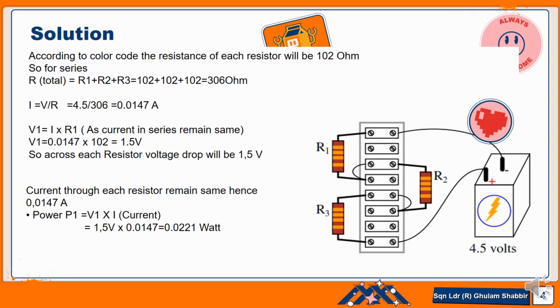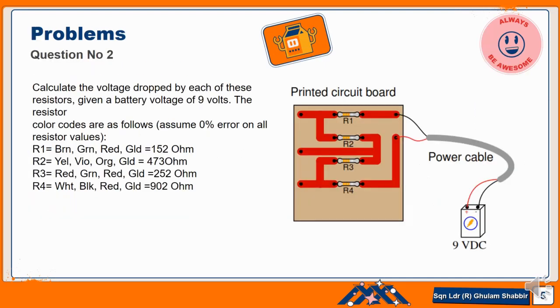The total power should be the total current multiplied by the EMF, that is 4.5 multiplied by 0.0147. That will be the total power, which will be equal to P1 plus P2 plus P3. So this was the series problem. Now another series circuit with a different diagram: R1, R2, R3 and R4.